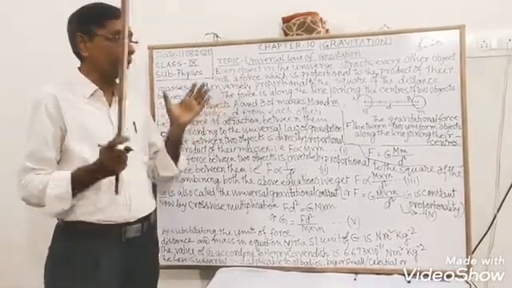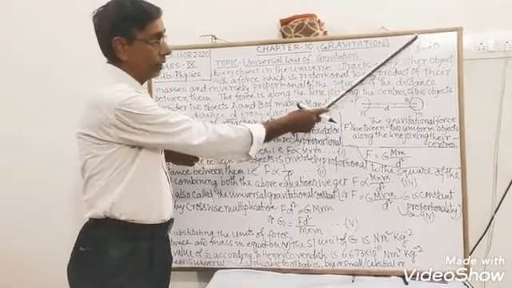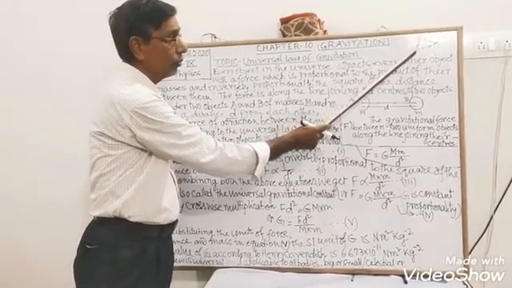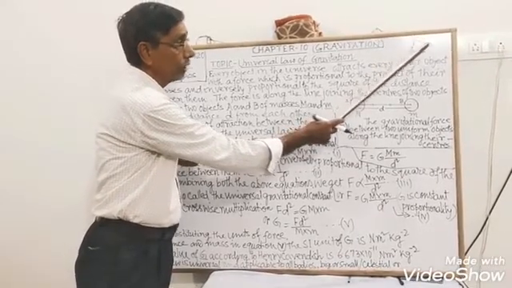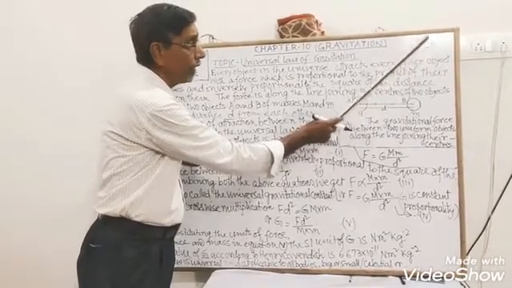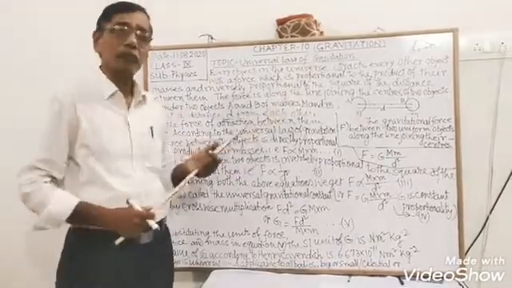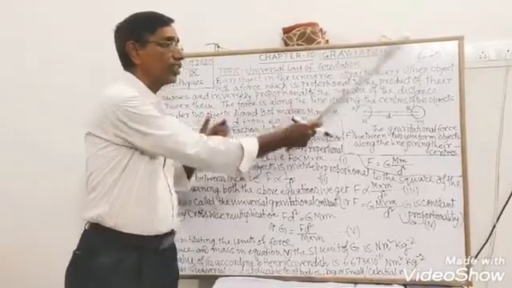Every object in the universe attracts each other. You can see here, three objects. This one also attracts this one. This one also attracts this one. This one is also attracted by this one. This one is attracted by this one. So all this attraction is due to gravitation, and every object in the universe attracts each other.